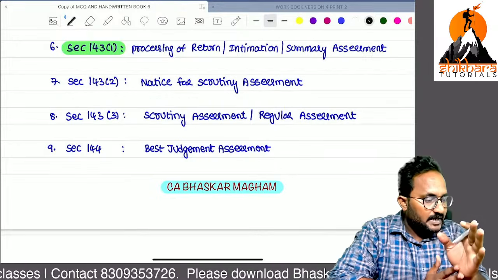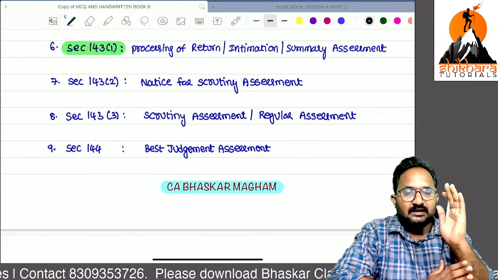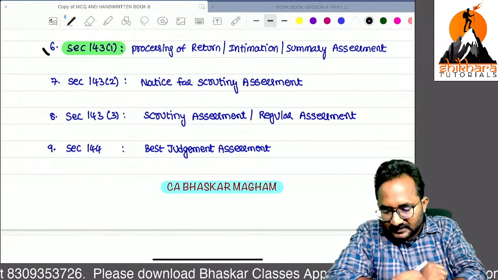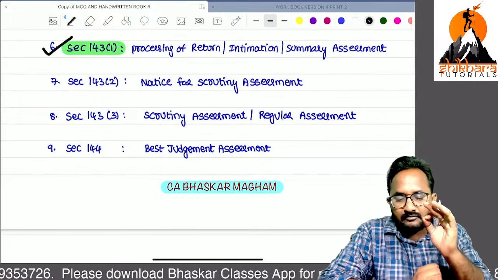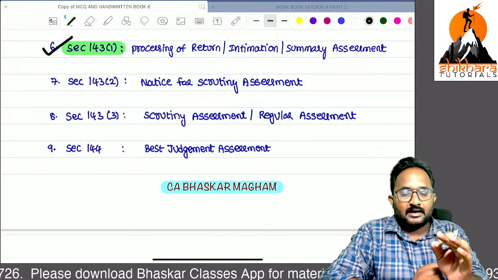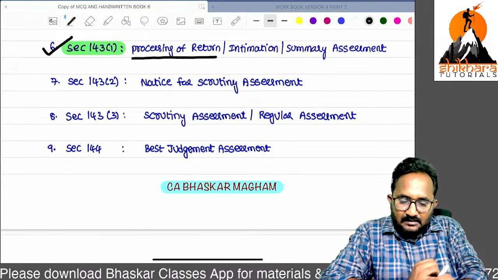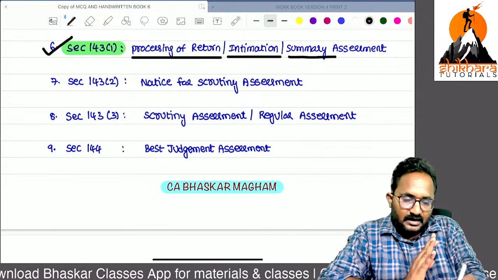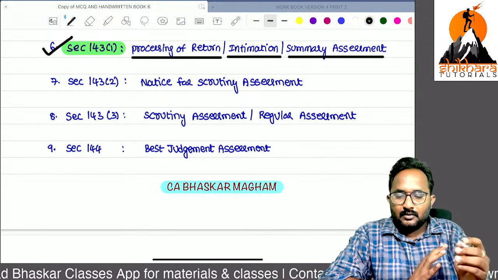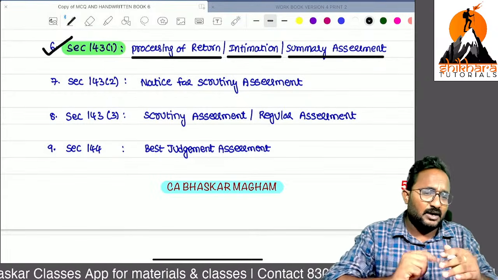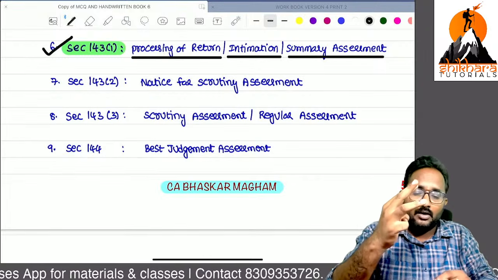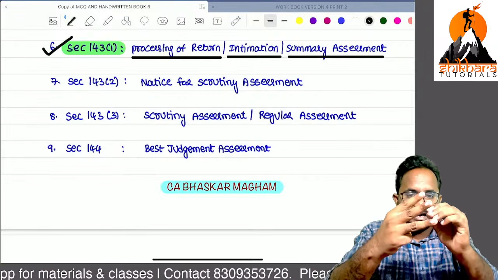Computer software will do the processing initially for all returns. That is only this section, 143(1): processing of a return and intimation and summary assessment. Okay, these 3 things are one and the same, but you have to remember 3 names. In every exam, they are shuffling the names also. So please repeat: processing of a return, intimation, summary assessment.